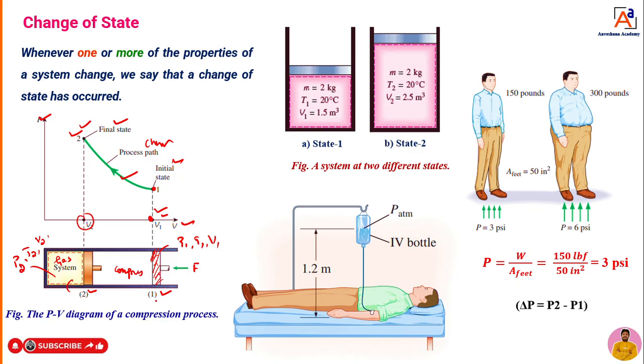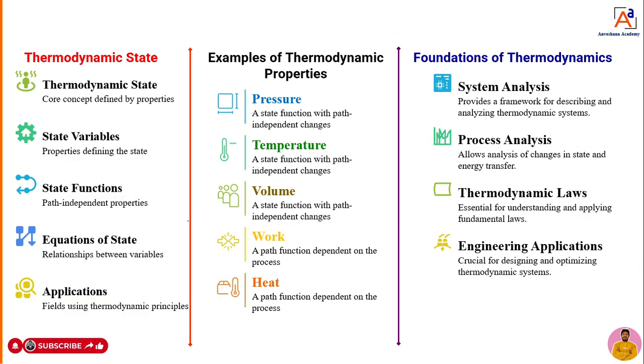Whenever it is moving from point 1 to point 2, it is going to follow a path. That path we can call a process path. In this particular application, since I am taking a compression process, we can call it a compression process path, dear students. Now, to understand this thermodynamic state, some important concepts will come. What is the definition of thermodynamic state? We already studied. What are the state variables? What are the state functions? What is the equation of state? What are the applications? This will play a very important role.